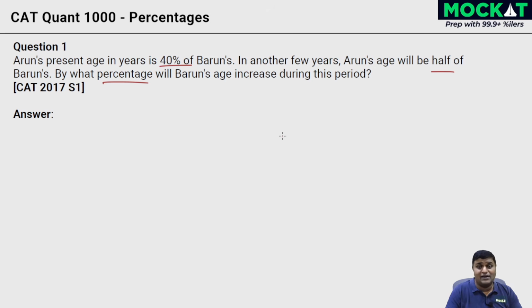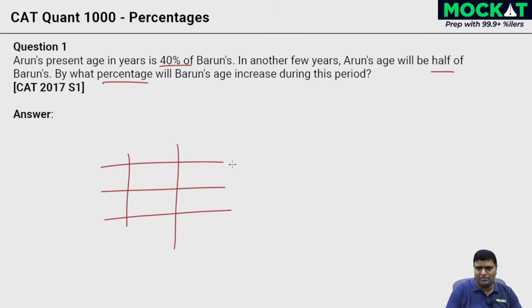So therefore, you can just start with substituting values, right? So you can form a brief, or rather a short table over here. We have two people over here, Arun and Barun, and something is given in the present ages, right? And that's the part which we can assume. Now, what is 40% as a fraction? We've seen that in the percentages lesson at mockat.com. That's 2/5, right? Should be knowing even otherwise. 40 by 100 is 2/5. Now, Arun's age is 2/5 of Barun. So let 5 be, we're going to assume a value. Let 5 years be the age of Barun. Then Arun's age over here is 2/5 of this, which is 2.